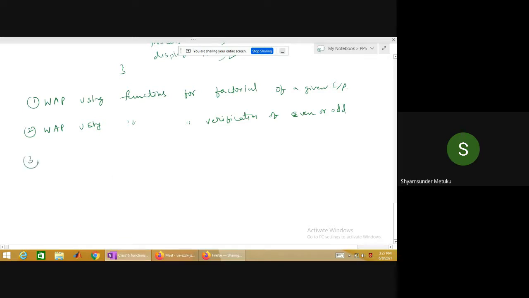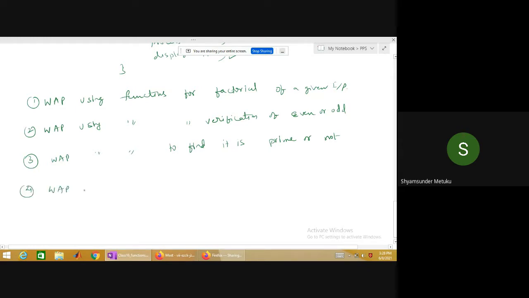Third one, write a program using functions to find whether a number is prime or not. Is it clear? Prime numbers I have not discussed, so you have to think on your own about the logic.